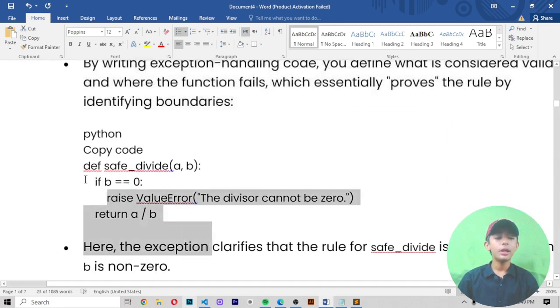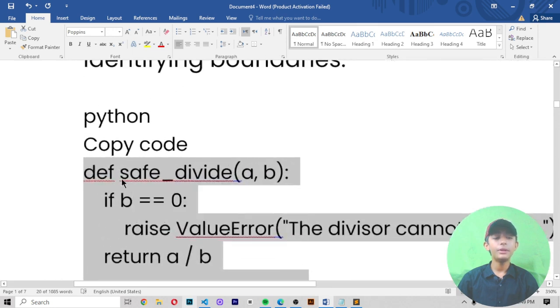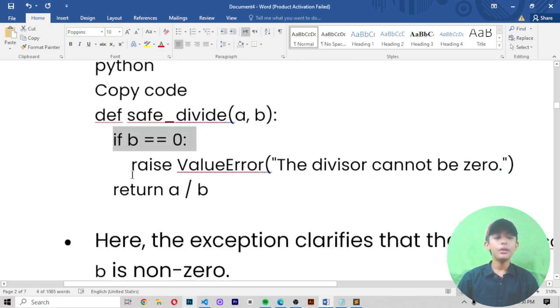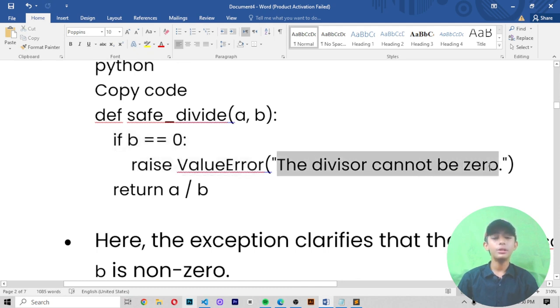Like this is one code. In this code, first of all, we define a def keyword, then safe underscore divide (a, b). Then using the if statement, I write if b equals 0. Then I raise ValueError, and the value error message is "the divisor cannot be 0".